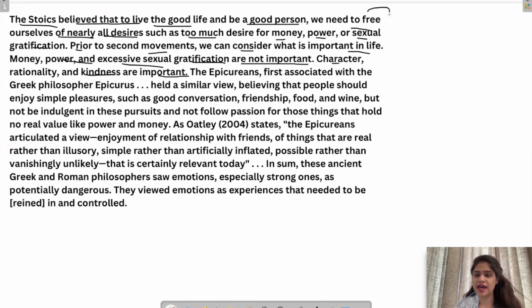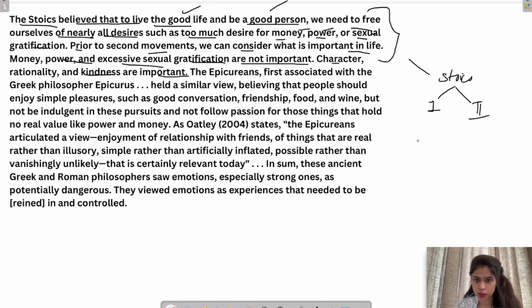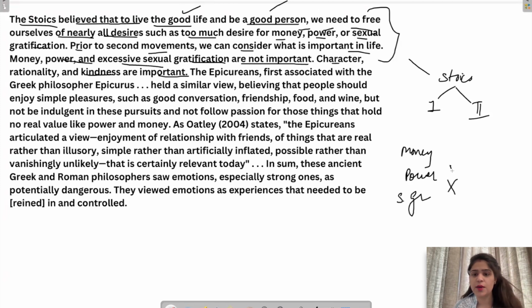So, as per this school, the Stoics, we read that they have two movements. First, the one that happens suddenly. Second, the one that happens after thinking. They are telling us that if you want to be a good person and lead a good life, then you should not have too much desire. Desires for money, power, sexual gratification are not good, but rather what is important?